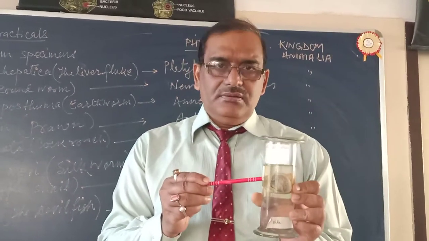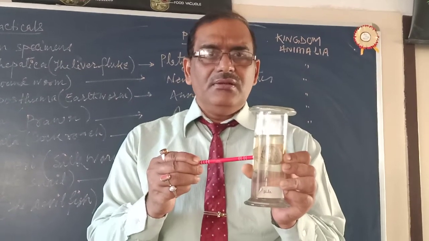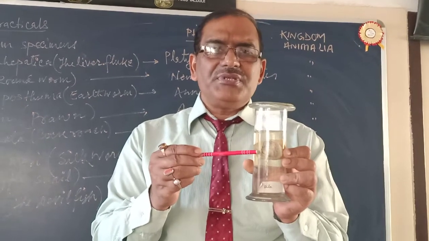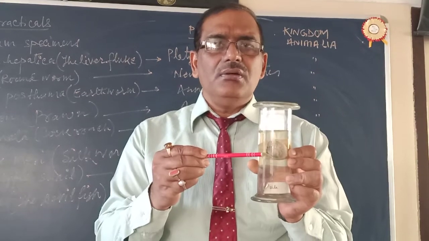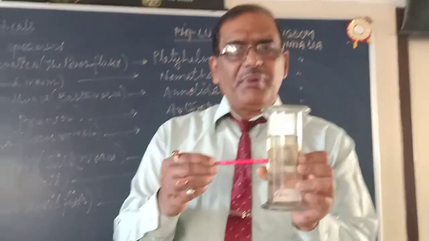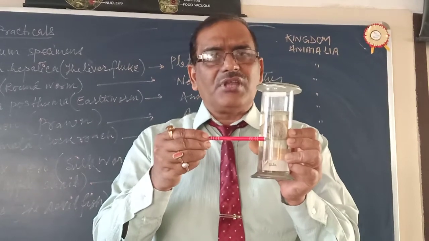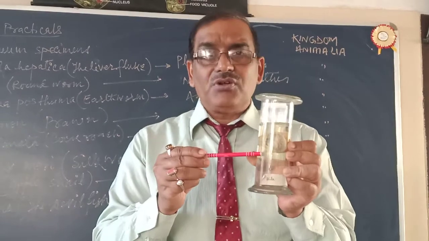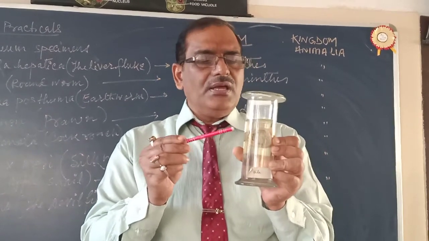It has a mantle. By the folding of the skin, there is formation of the mantle, and there is a cavity in between the shell and mantle. That cavity is called the mantle cavity. The presence of mantle is the unique feature of phylum Mollusca. Shell may be present or absent, but in the case of apple snail, the shell is present. Okay, next point.